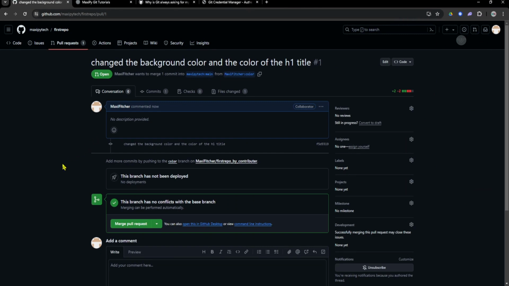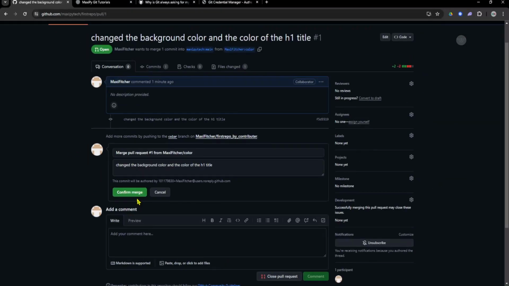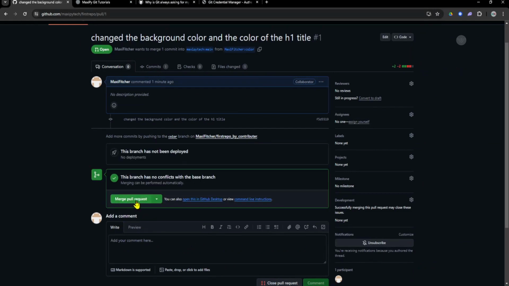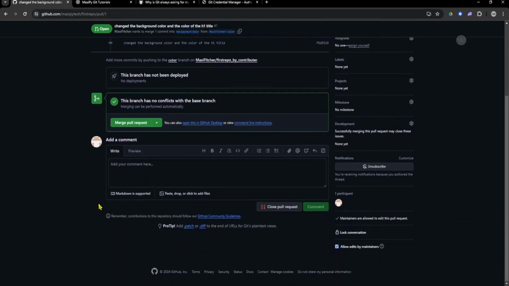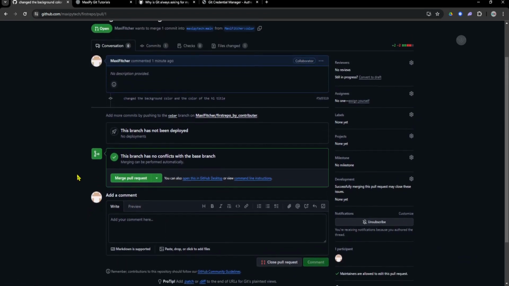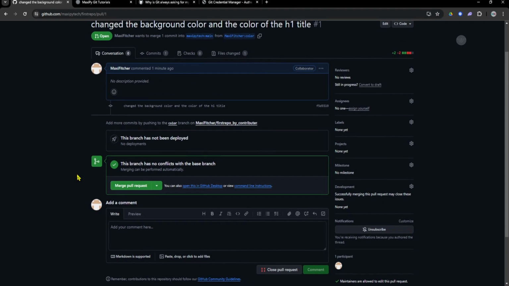Then it has now brought me to this page, which is asking me to merge the pull request. Right now it is not necessary. The person who is in charge of merging the pull request is the owner of the repository, who happens to be Mustafa. I guess he'll just merge the request and bring it to the main project, and I'll show you. I'll switch back to the owner and then I'll merge the request.